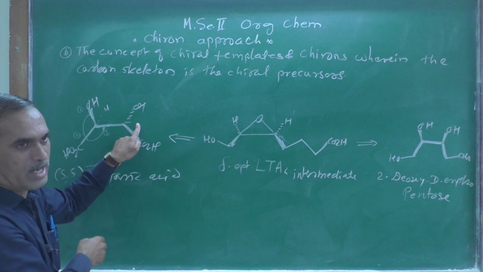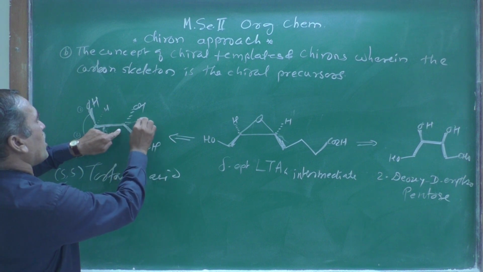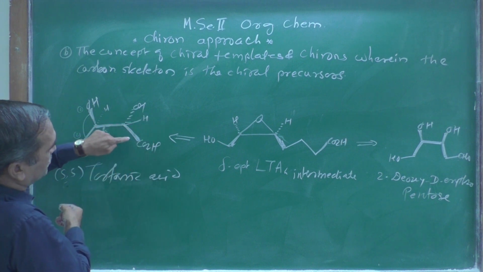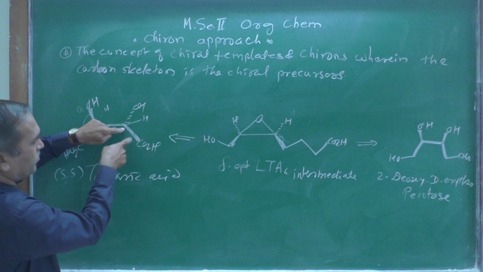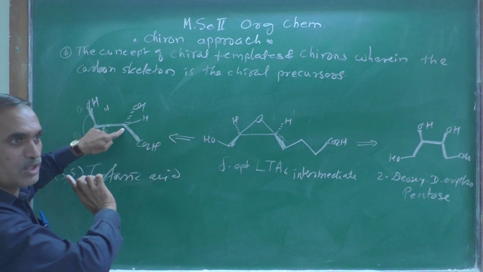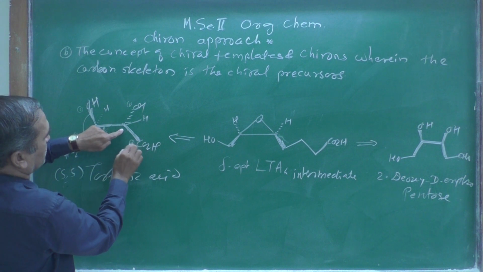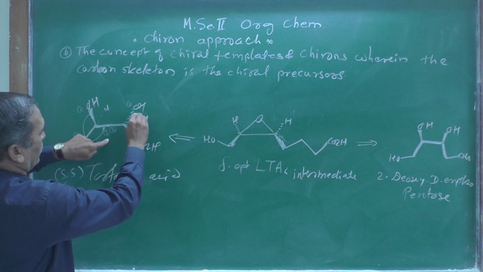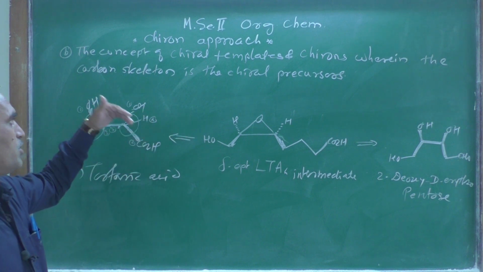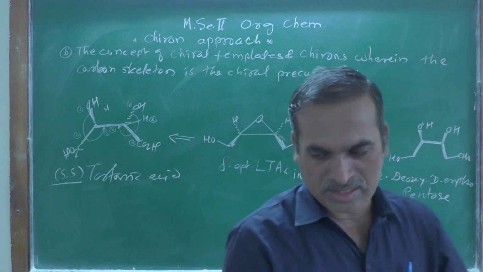S configuration. If you look at this chiral center, here is one hydrogen atom, where the hydrogen atom must be in the plane, because this bond is above the plane and this is below the plane, and therefore this hydrogen atom is in the normal line, lying in the plane. So one, this is a second, and this is a third one. Travel from one to two to three. This is a fourth one, but this is in the plane, and therefore you have to reverse it, and the configuration of this is SS tartaric acid.